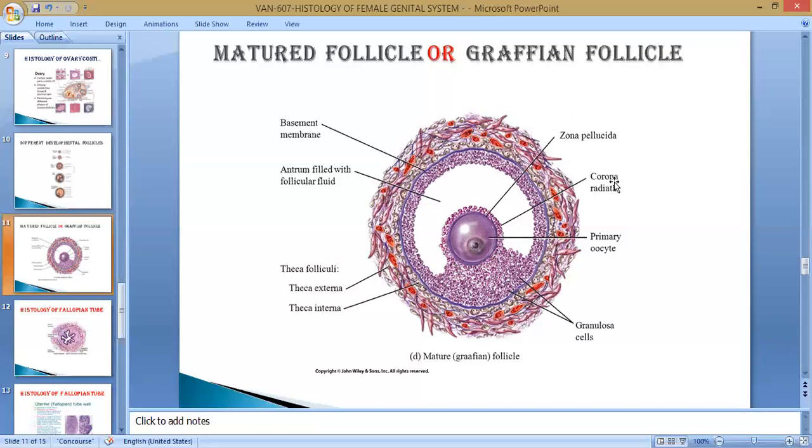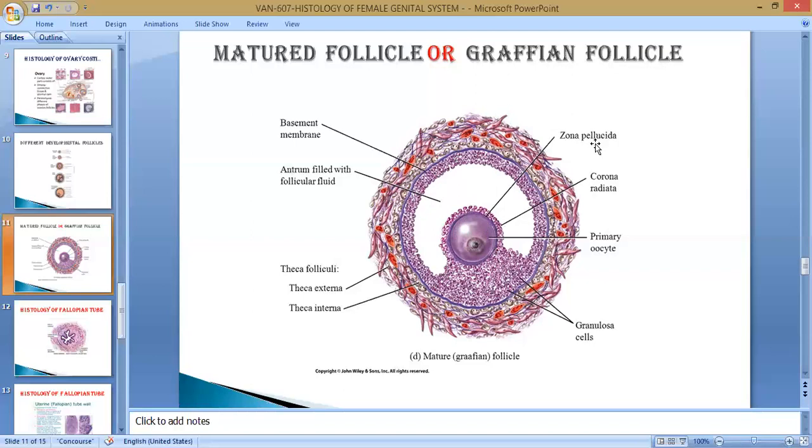Okay, so I think this is clear. This one is the theca externa, this is the theca interna, this is the basement membrane, this is the granulosa cells. This is the cumulus oophorus, this is the corona radiata, and this is the oocyte. The primary oocyte externally has a boundary which separates the corona radiata from the primary oocyte. This boundary is known as zona pellucida.